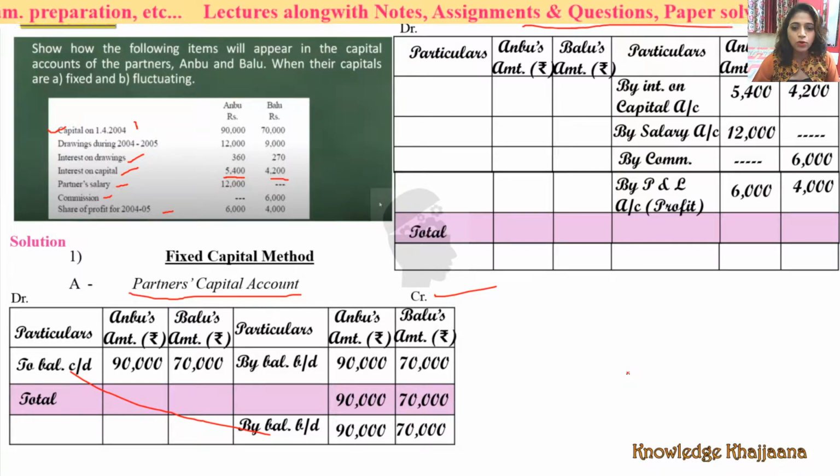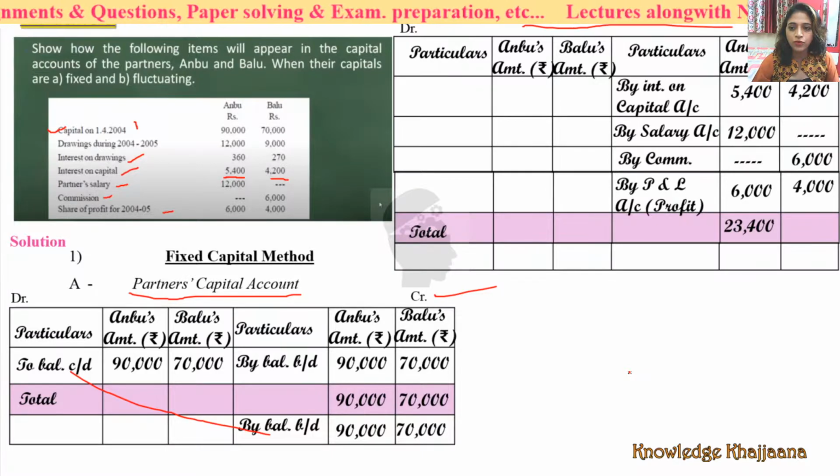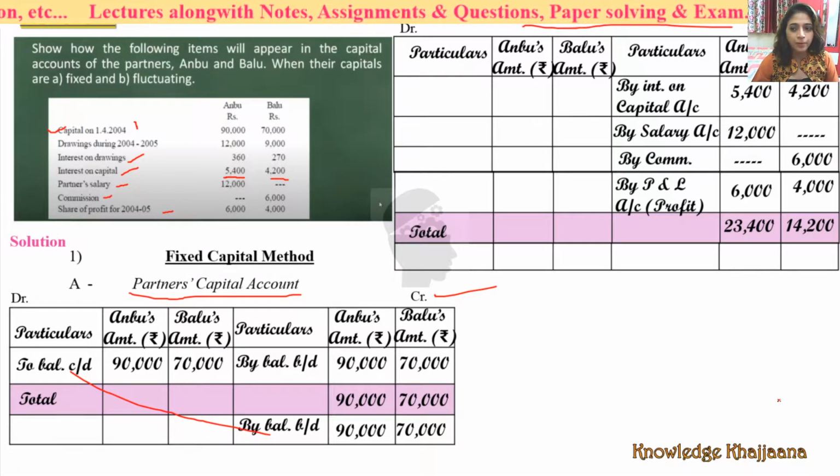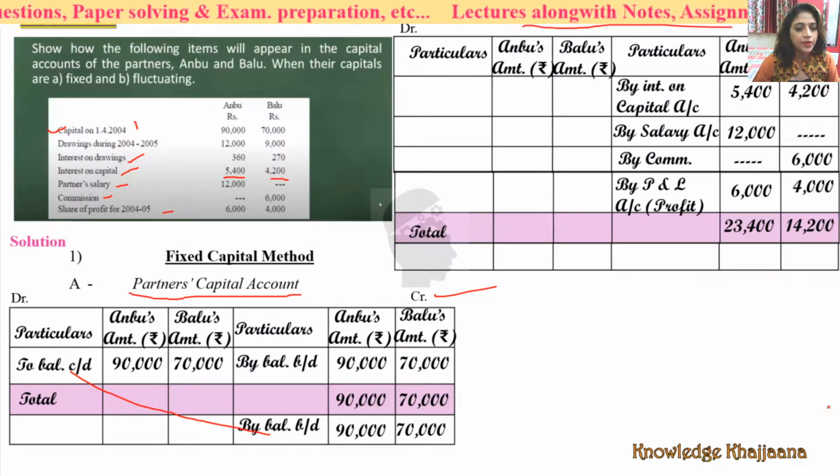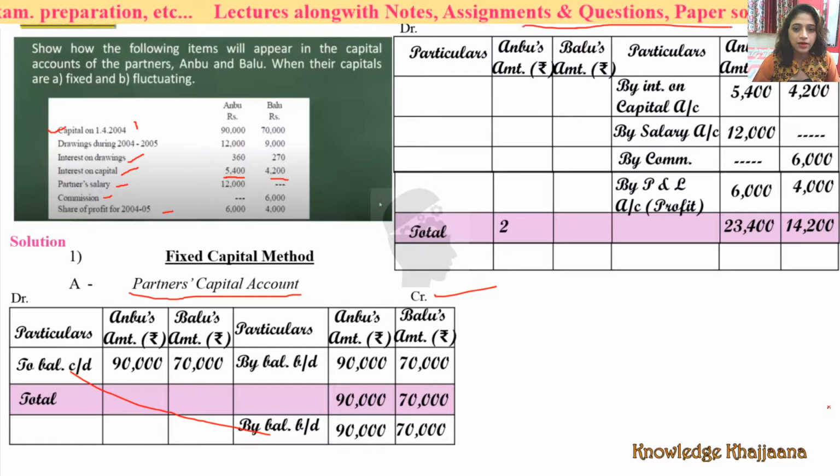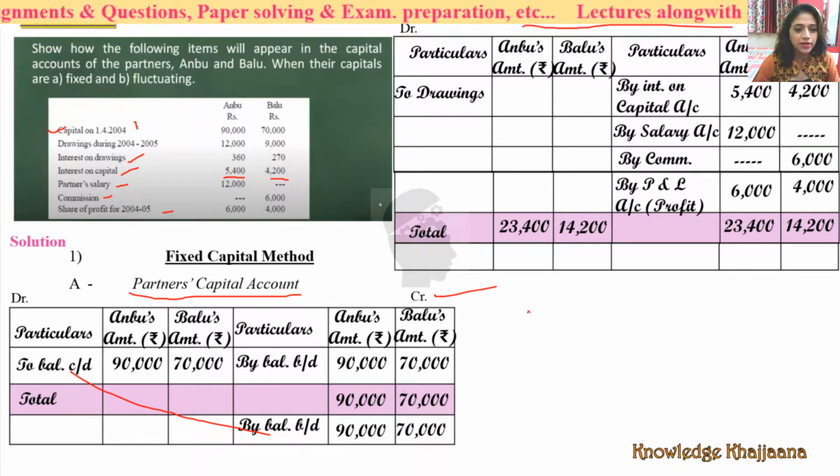So let us do the total. The total is rupees 23,400 for Anbu and rupees 14,200 for Baru. Okay. Now let's see which entries come in the debit side. First we will make the total of the debit side. It is the drawings first, right? Drawings during the year.